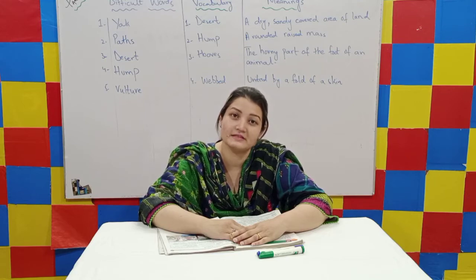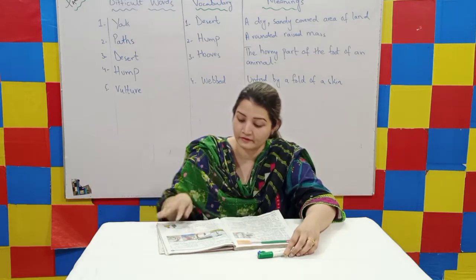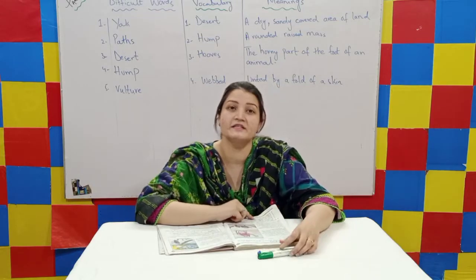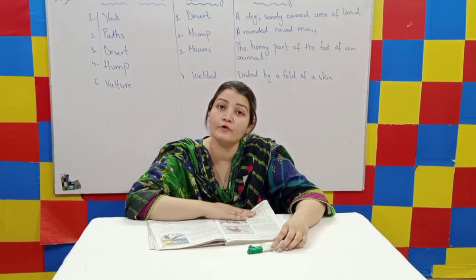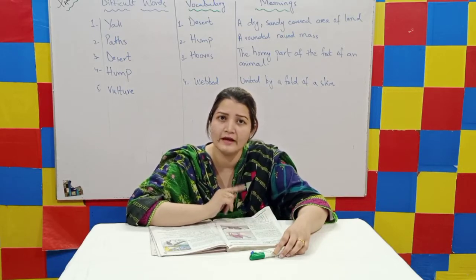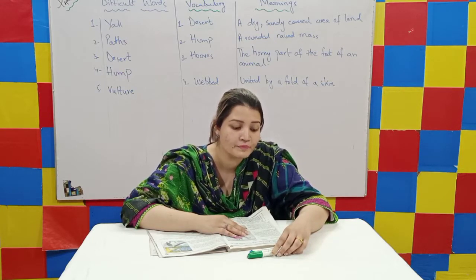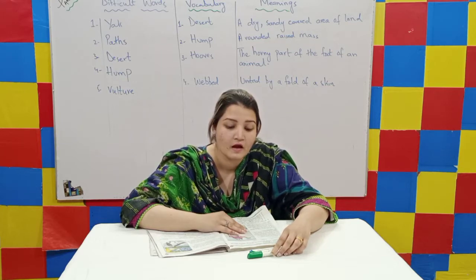So, my dear students, let's open unit number 19, Life in the Open, and page number 98. Today, we are going to start lesson number 3 of unit number 19. Let me read the question in the first given exercise. The first exercise is about where do these animals and birds live? Write the headings above the right sections.